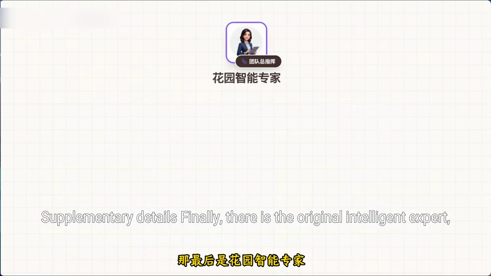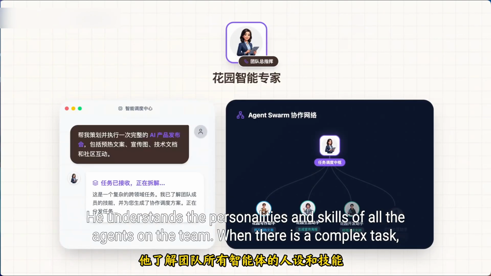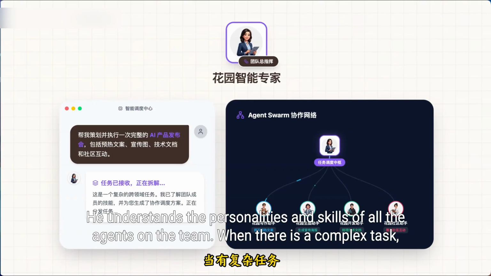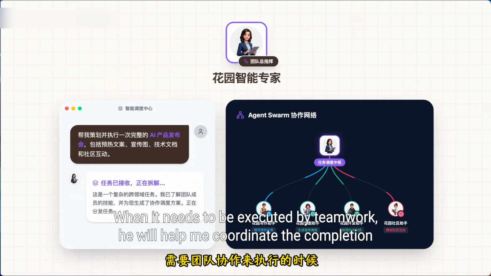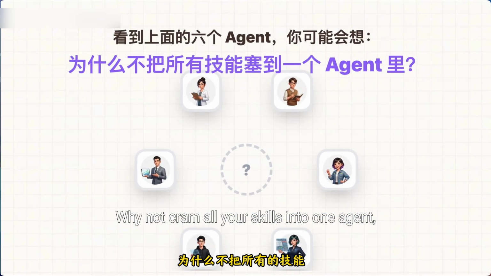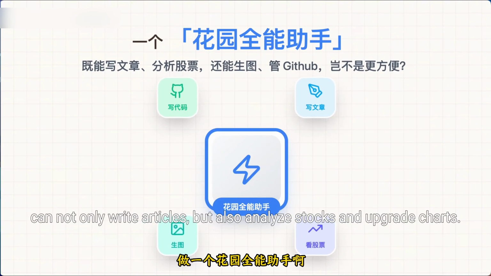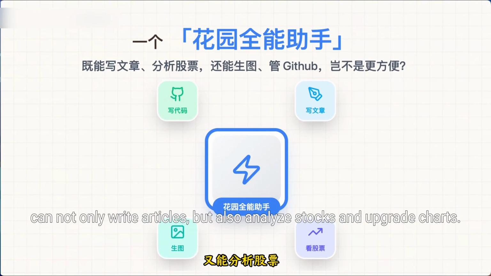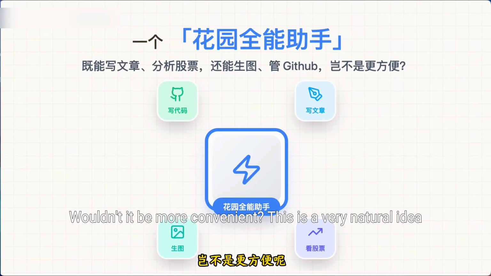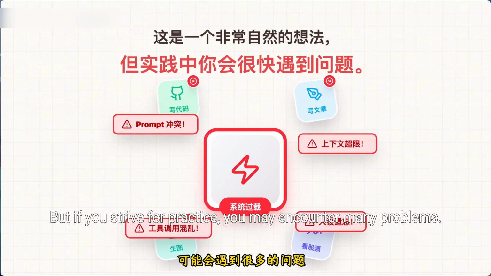Finally, there is the supervisor agent. He understands the personalities and skills of all the agents on the team. When there is a complex task that needs to be executed by teamwork, he will help me coordinate the completion. Looking at the above 6 agents, you might think, why not cram all the skills into one agent, an all-around assistant? It could not only write articles, but also analyze stocks and draw charts. Wouldn't it be more convenient? This is a very natural idea, but if you try it in practice, you may encounter many problems.